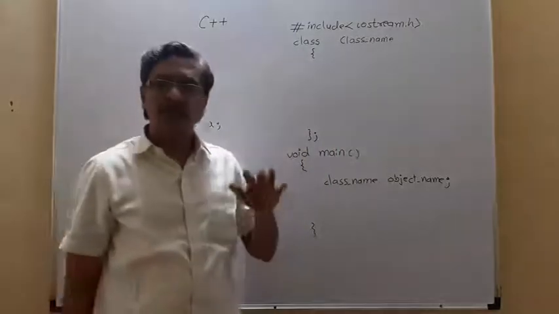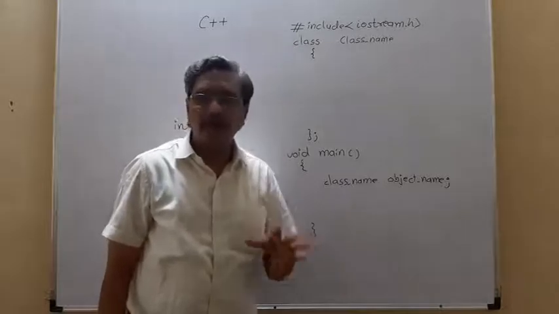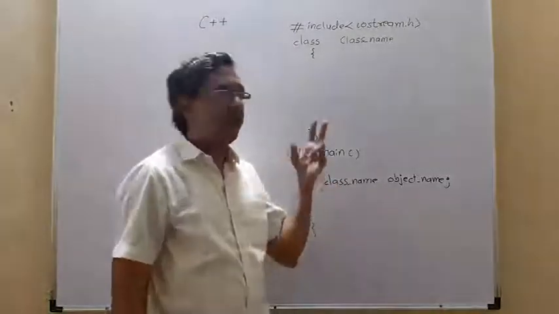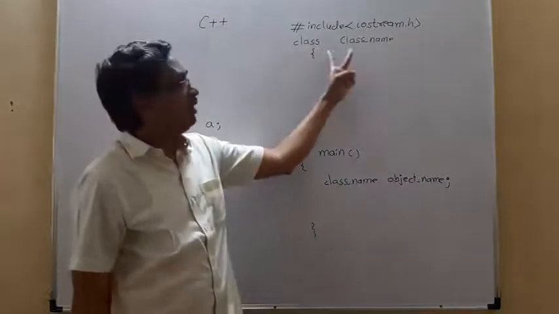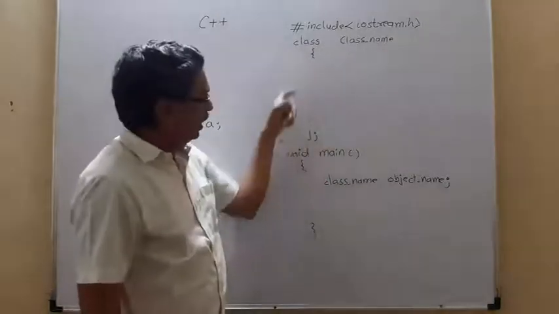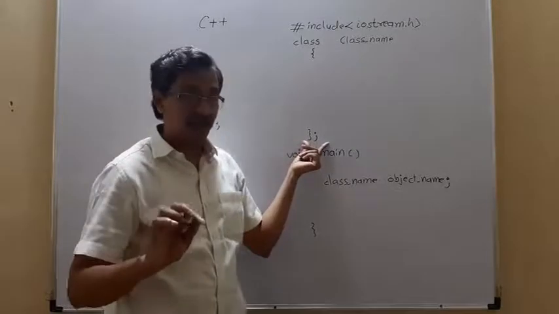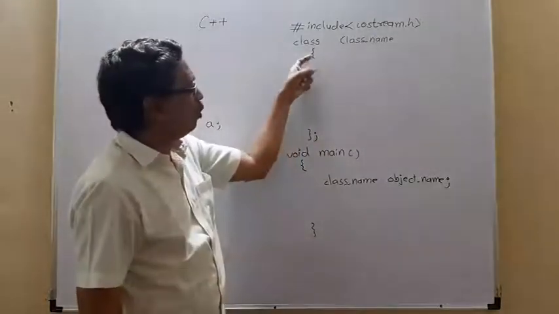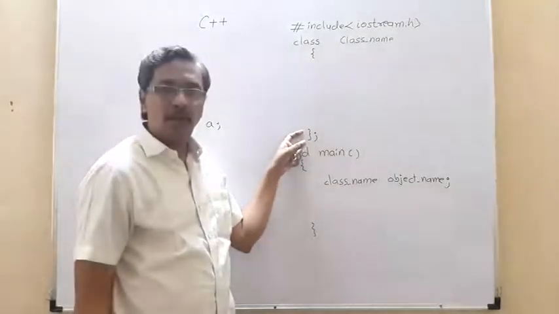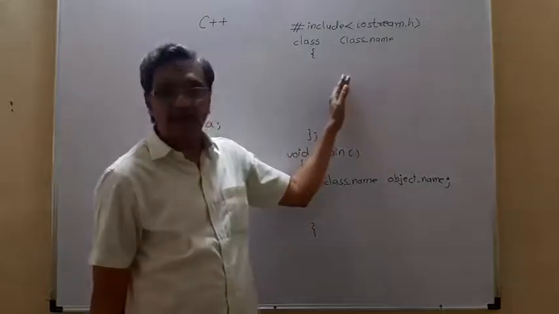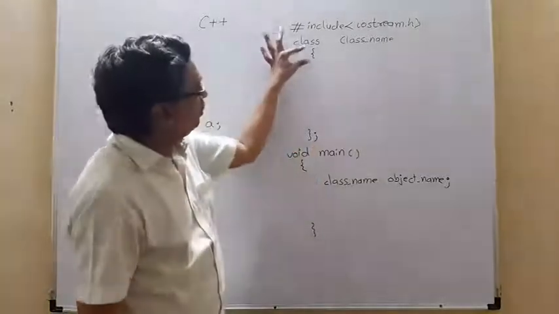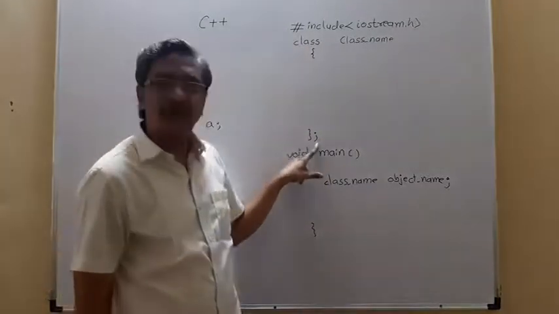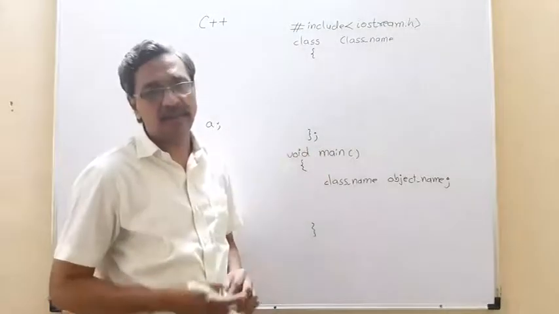A class starts with the reserved word class. You take any programming language, Python, Java, C#, C++, everywhere it starts with class. And then we give the name of the class. Then an open bracket, close bracket, and semicolon. Now this differs over the programming language. If you consider Java and C#, we have to give an open bracket and close bracket. In Python, we have to give indenting. And in C++, we start the class with an open curly bracket, and it ends with a close curly bracket and semicolon. Semicolon indicates the end of the class.